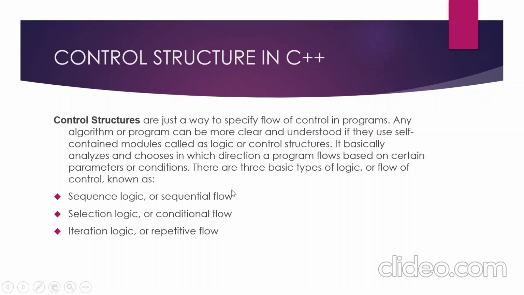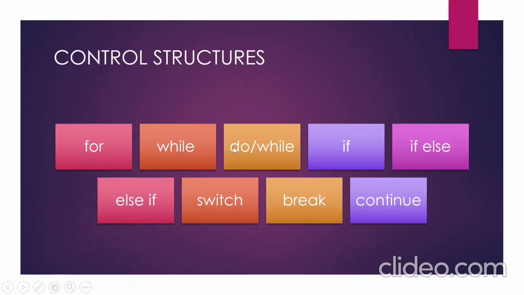Control structures are basically of three types: sequential structure, also known as sequence logic or sequential flow, selection structure, also known as selection logic or conditional flow, and iteration structure, also known as iteration logic or repetitive flow. These are control structures like for loop, while loop, do while loop.